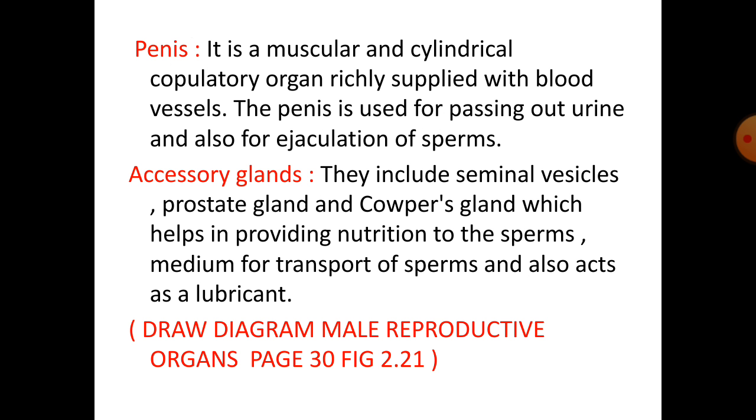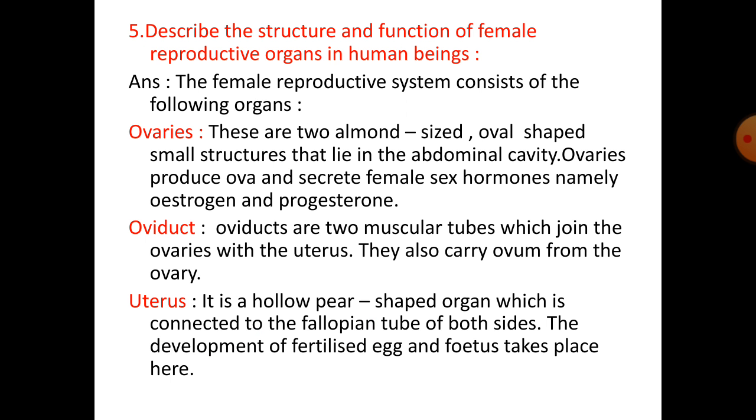Accessory glands. They include seminal vesicles, prostate gland and Cowper's gland, which help in providing nutrition to the sperms, medium for transport of sperms and also act as a lubricant. The diagram you will draw from your book, page number 30, figure 2.21.